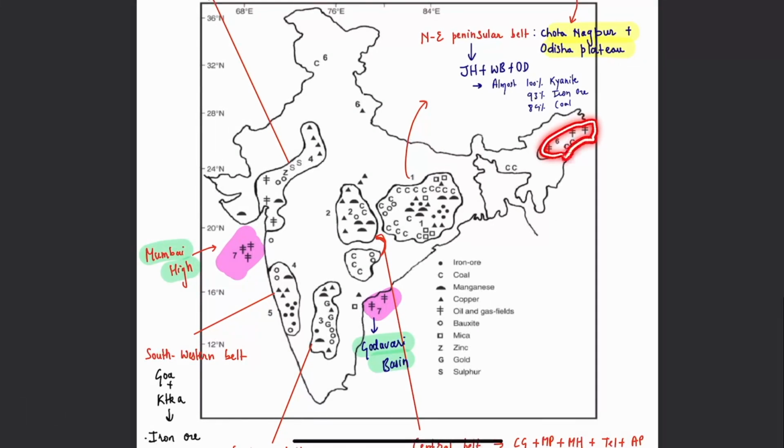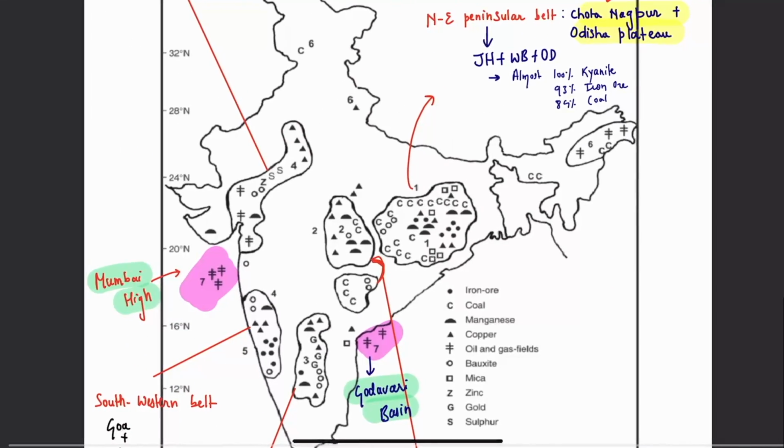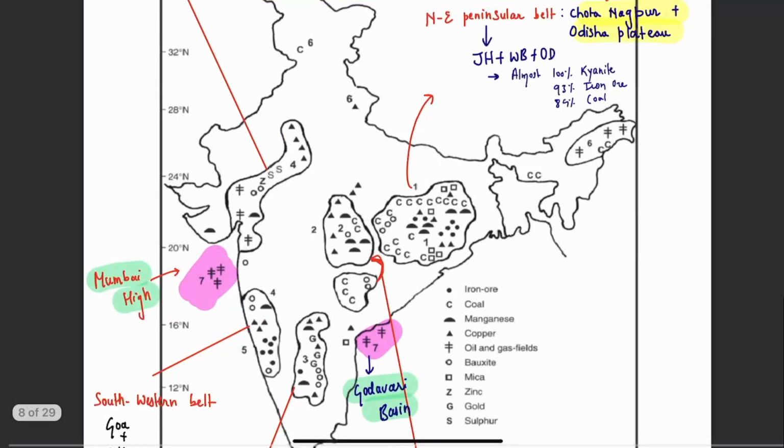Then after that, in the northeast we have certain oil reserves, specifically in Assam. So basically, here there are different symbols that are given. For example, this black dot is for iron ore, then C is for coal. This particular hump kind of structure is for manganese, then the triangle is for copper.